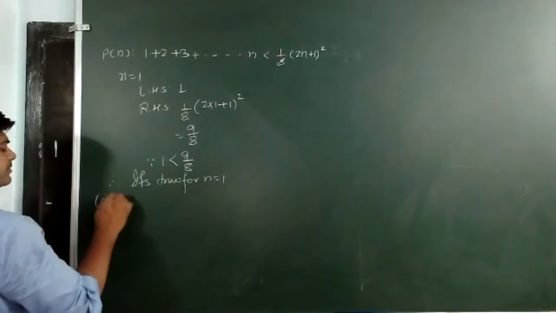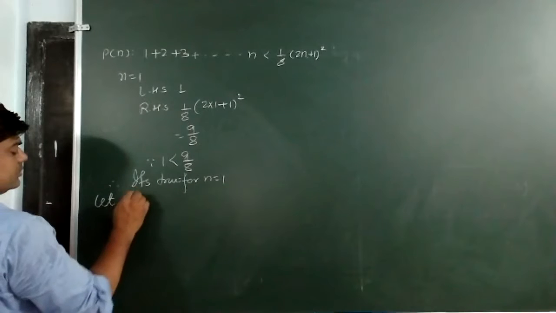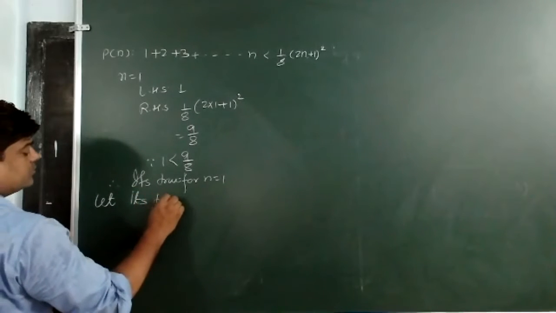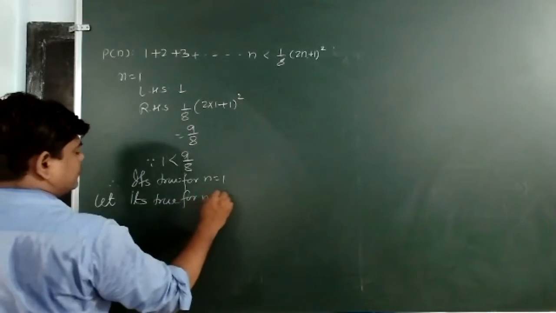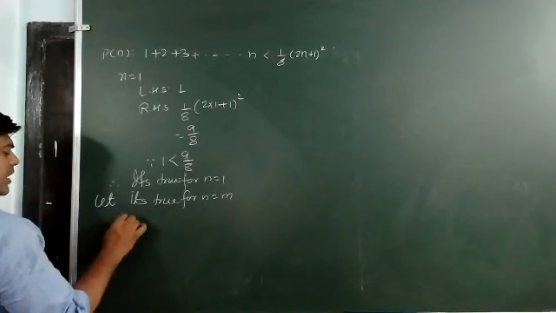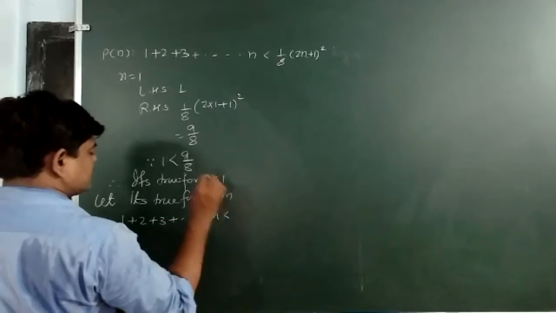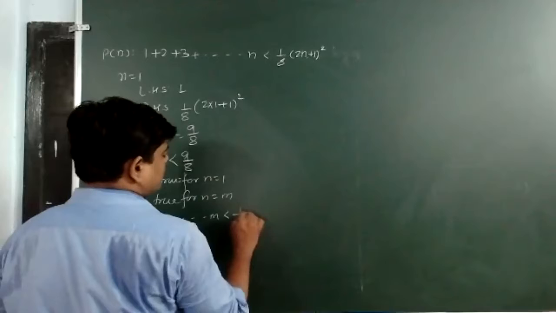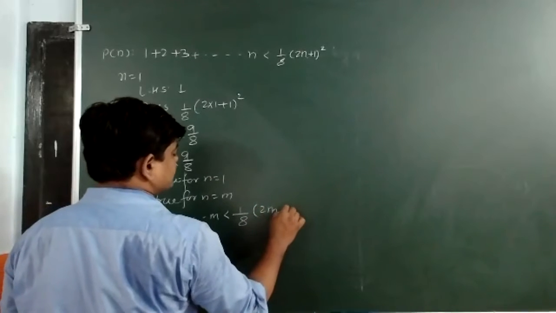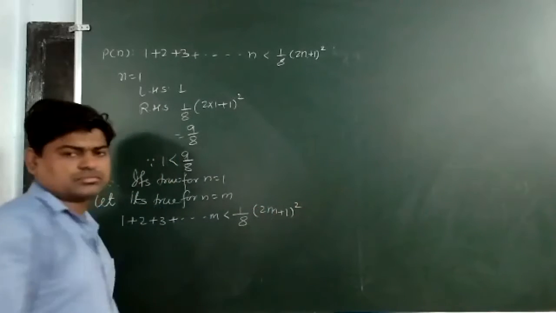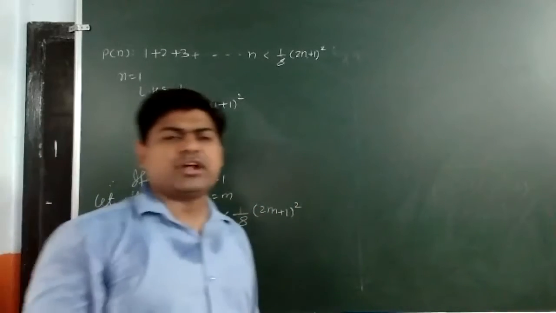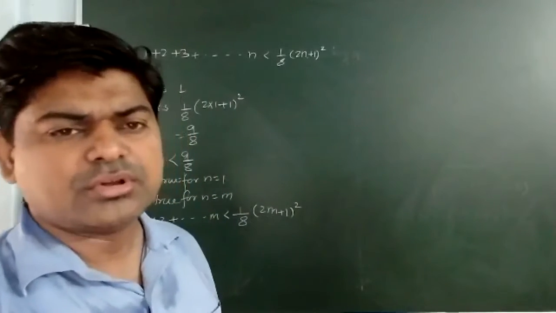So let it be true for n is equal to m. So I may write 1 plus 2 plus 3 plus dot dot dot m is less than 1 upon 8 into (2m plus 1) whole square. This I assume that it is true for n is equal to m.